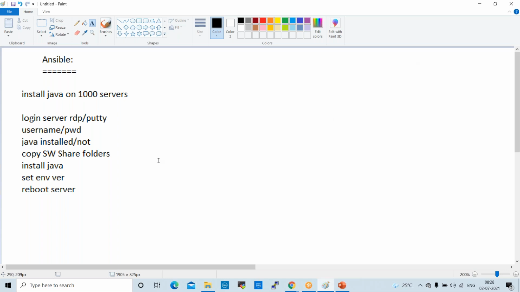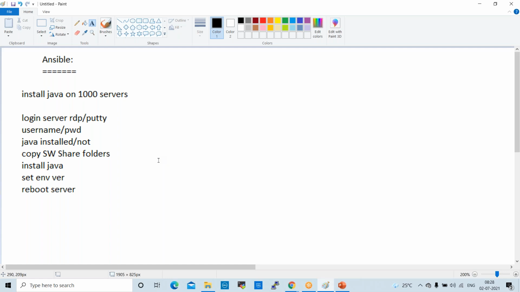Normally what will happen here? In our project, our team members used to make so many manual mistakes while working on monthly patching activity. For example, every month Microsoft releases Windows patches, and for Linux, monthly patches are released by Red Hat for Red Hat servers, Debian for Debian servers.